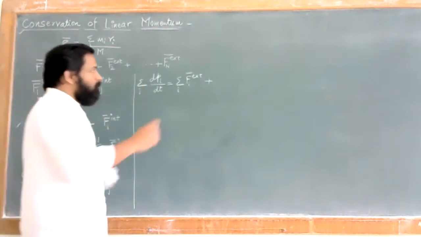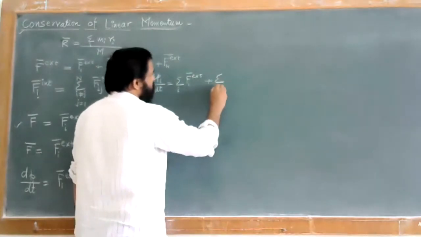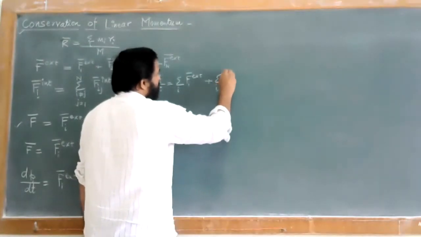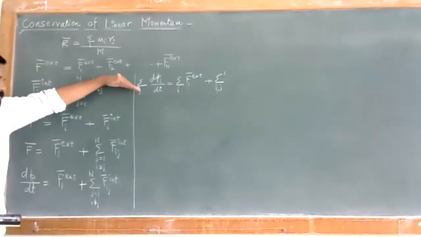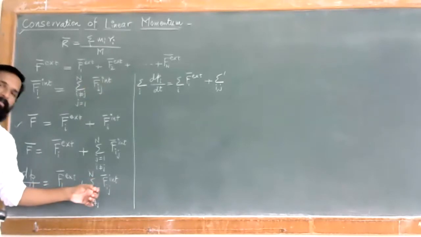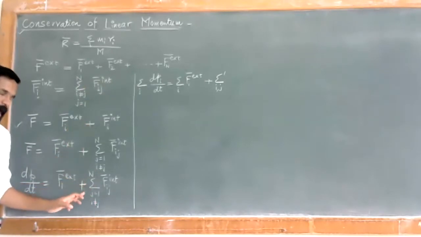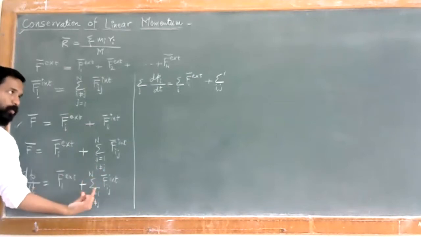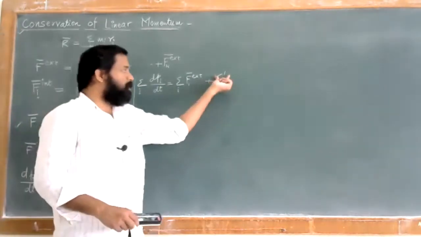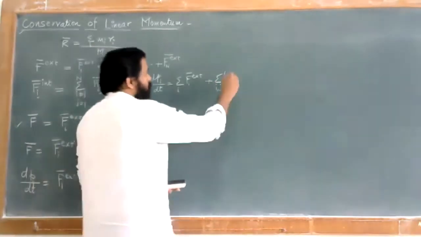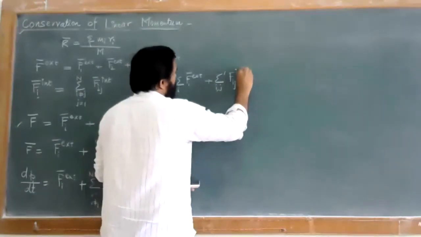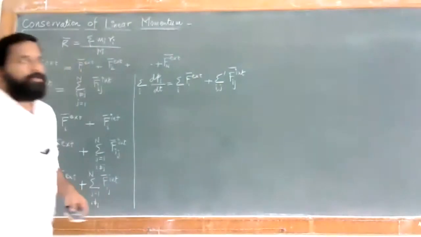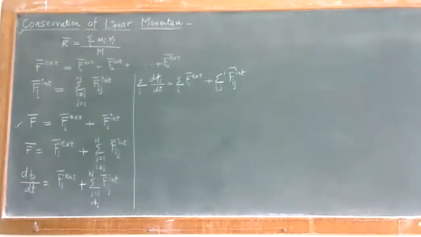So I will combine both the things and I can write this as summation dash over ij. Is it clear to everyone that we are summing up over i, and here there is already a summation, so we have two summations, summation over i and summation over j. So I will combine both the terms and write only one term, that is summation dash over ij, into this Fij internal. What does this mean? Summation dash over ij means that the term j is equal to i is excluded